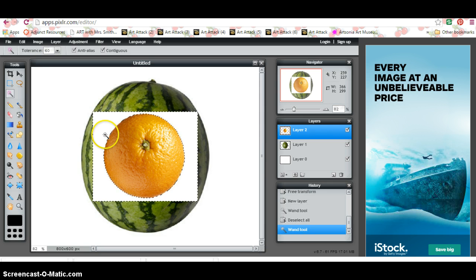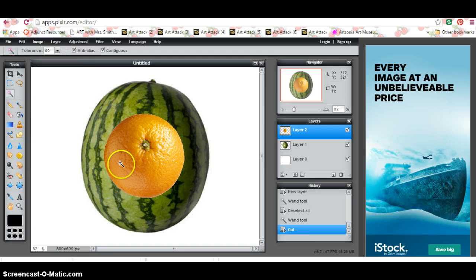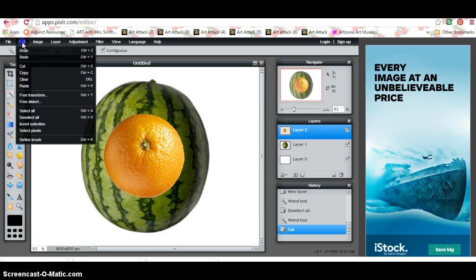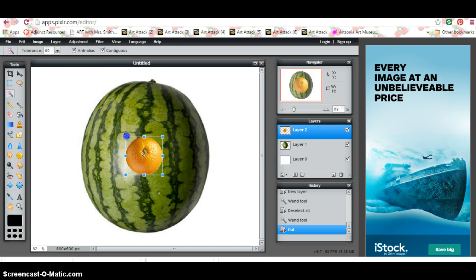And then when I click on it and I go Edit, Cut, I get less of that weird little white halo I had before. So that's kind of cool. Now, again, I might need to make this a little bit smaller, so I'm going to go Edit, Free Transform, and I'm going to make it a little bit smaller until I like it, and I'm going to move it to where I want it to go.